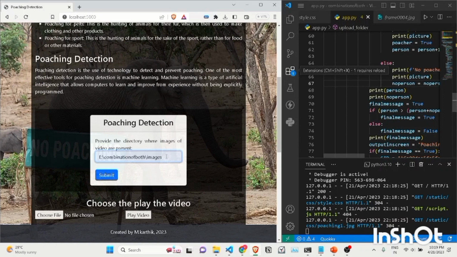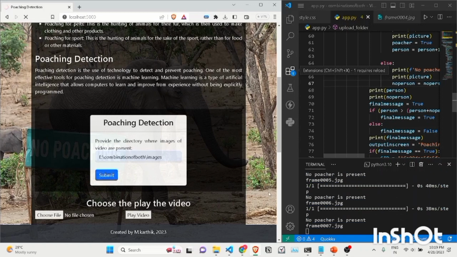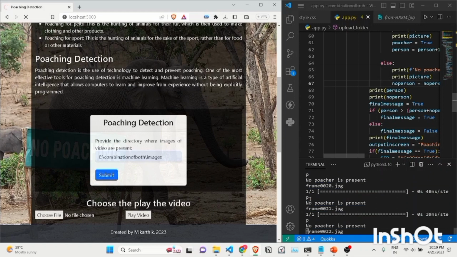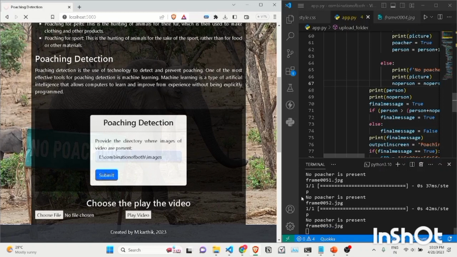Right now I'm going to give the directory in which all the images are present. You can see that each frame, whether poacher is present or not, is going to be visible out here, and this is running the entire loop of the folder, checking whether poacher is present or not.